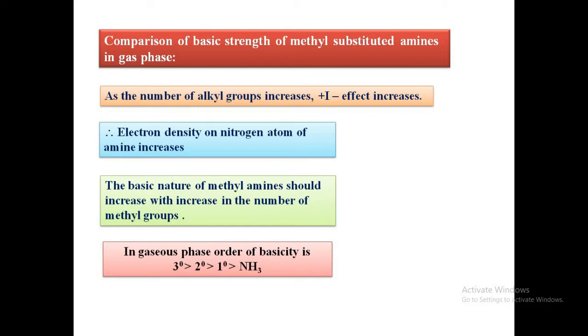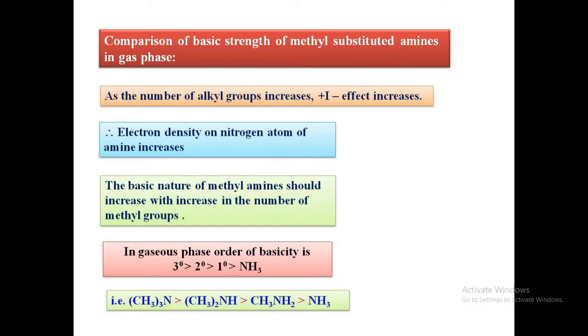That is, if we consider one example, trimethylamine is more basic compared to dimethylamine, which is again more basic compared to methylamine, and which is more basic compared to ammonia molecule.